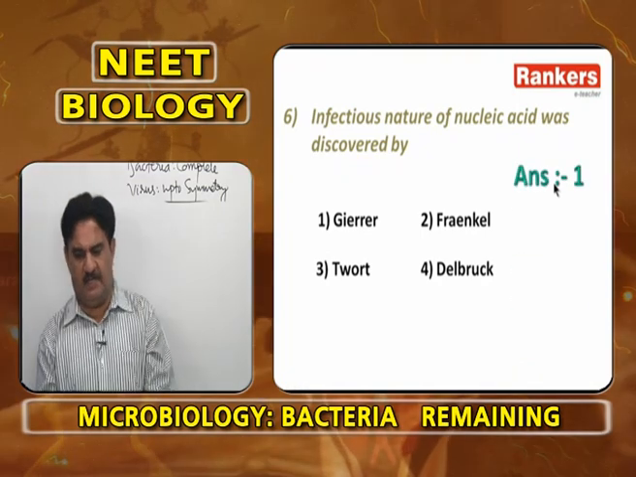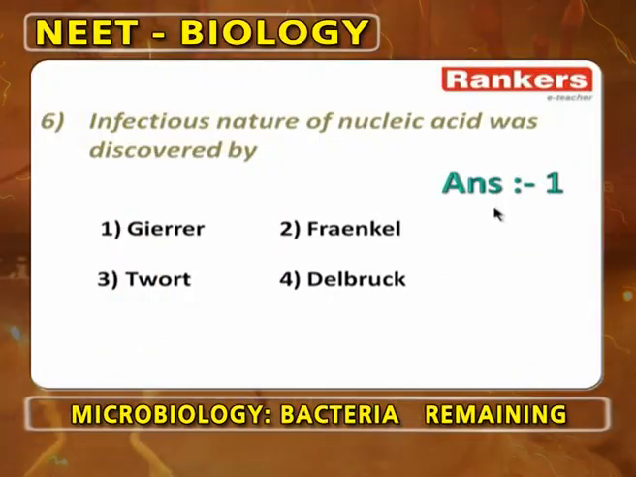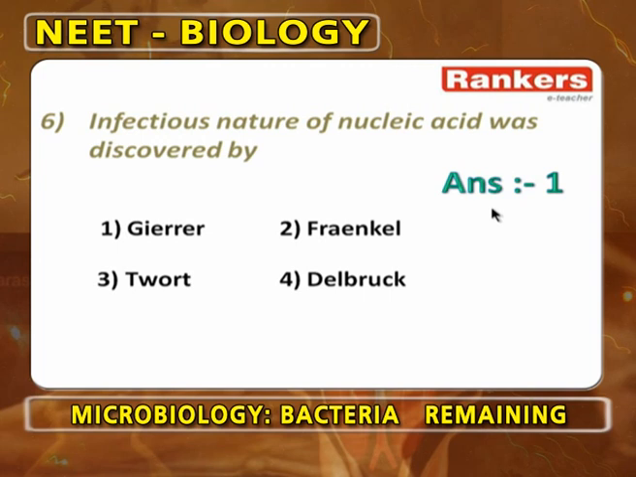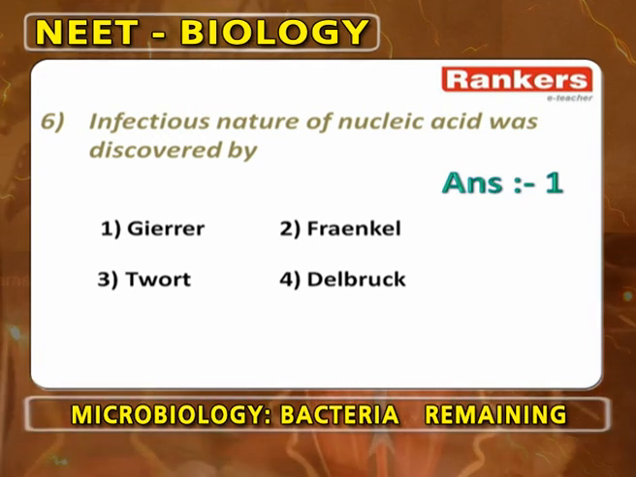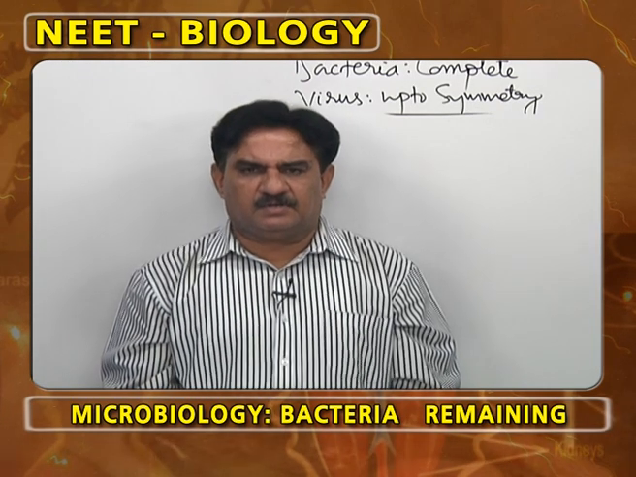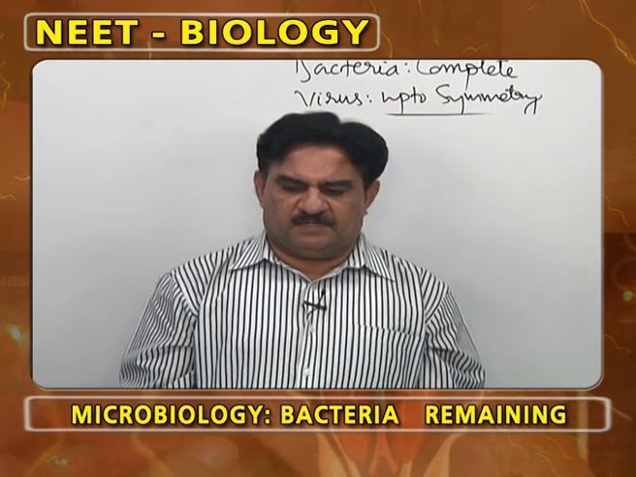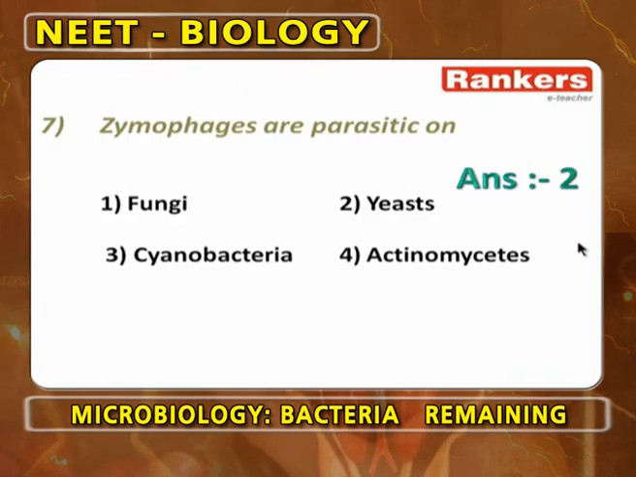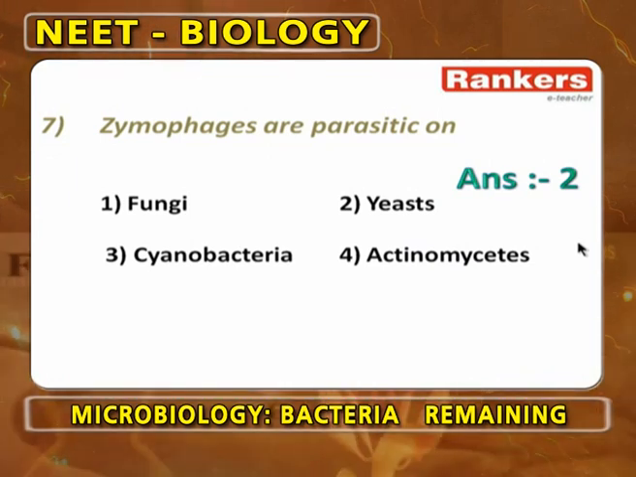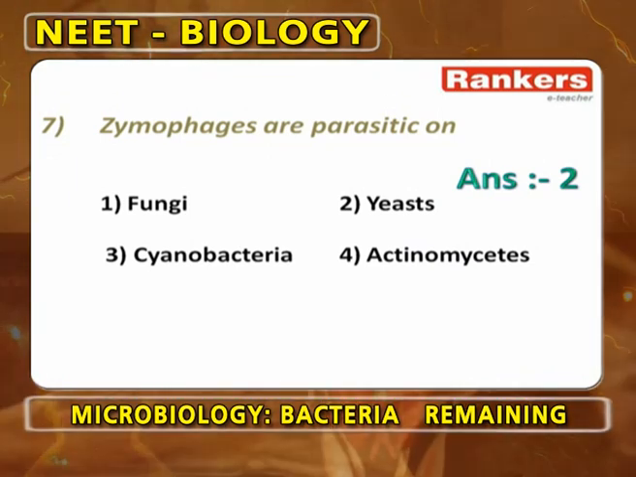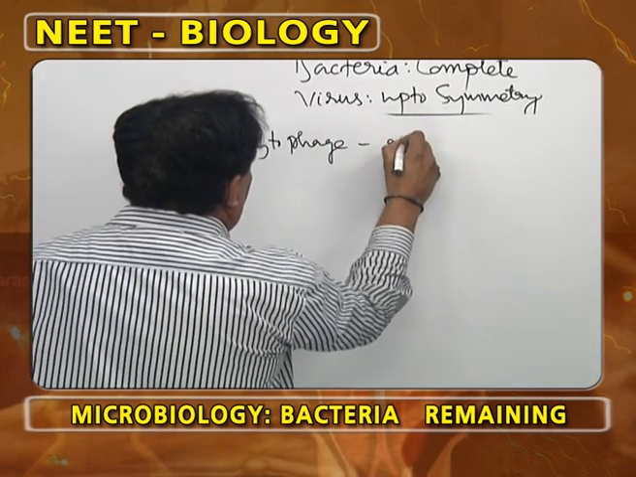Infectious nature of nucleic acids was discovered by Gierer, not Frankel, not Twort. This is all history of viruses: bacteriophages, Delbruck, lytic cycle in viruses. Phages are parasitic. Based on the host they attack, viruses are named with different names.